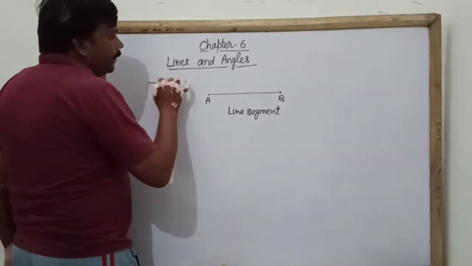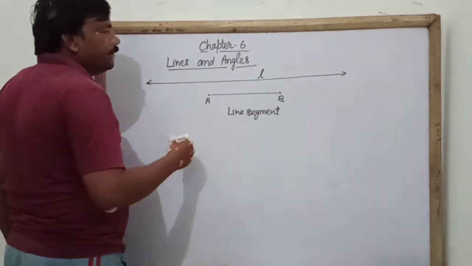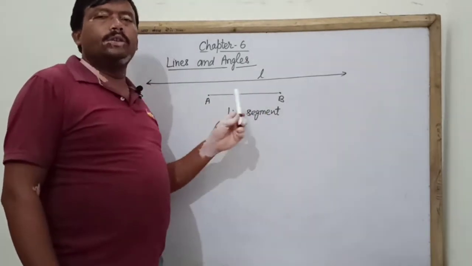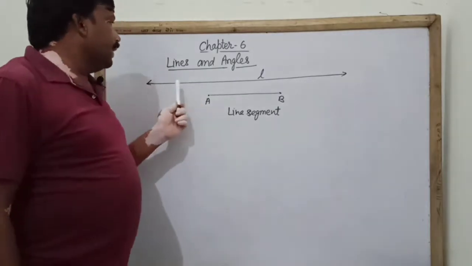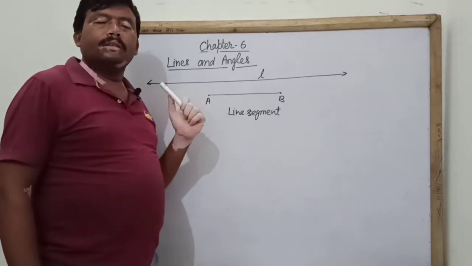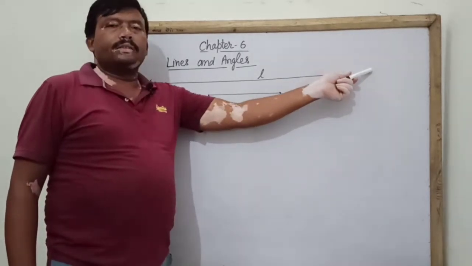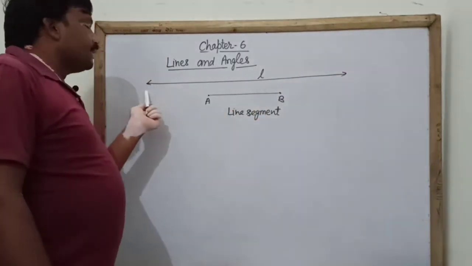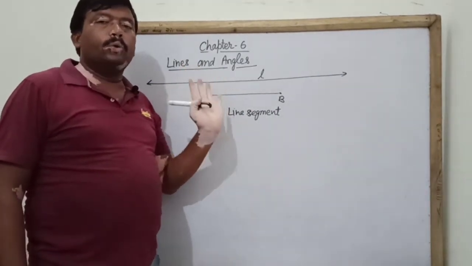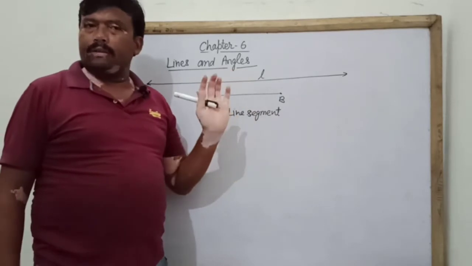Means we have learned that this is a line. This can be denoted by only one letter in small letters, but a line segment is always denoted by two capital letters, and we can say that the line cannot be measured. We can't measure any line because it is progressing towards this side and this side, means a line progresses towards both sides to infinity. So we can't measure the length of the line.